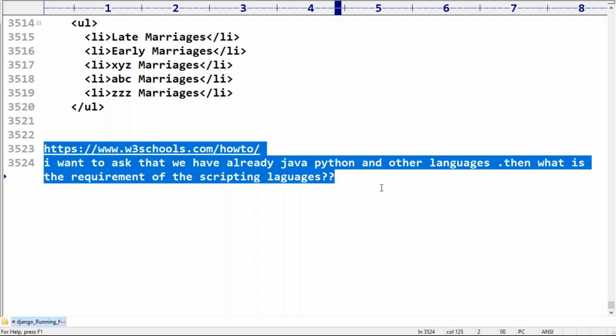Our browser can't understand Python, can't understand Java. Remember this one: Java, Python, these kinds of things we should use in the backend only. But for the front end, your JavaScript is going to be helpful. Angular framework is based on JavaScript. React is based on something like TypeScript.